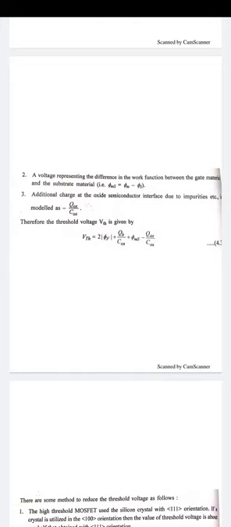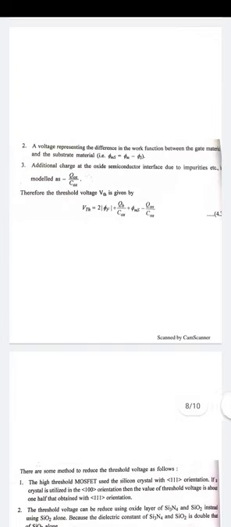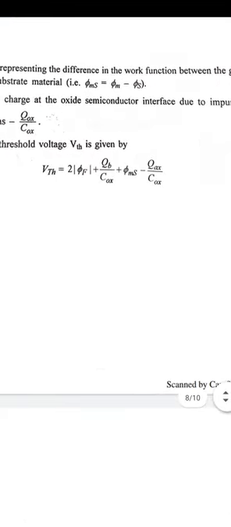So when we calculate all these values and put them in the formula of VTH, VTH is equal to twice phi f plus qb upon cox plus phi ms minus qx upon cox. So this is the total formula of the threshold voltage, where we put the three above equations. I have calculated the threshold voltage by combining all these different formulas.